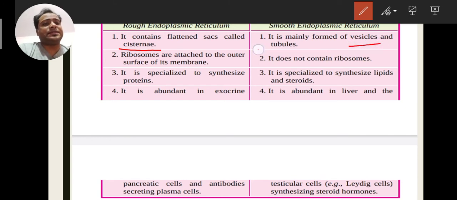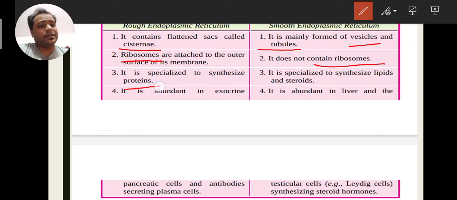The smooth ER is made from vesicles and tubules. RER has ribosomes on its surface, and SER doesn't have ribosomes. It's a basic difference. RER helps to make protein and SER helps to make lipid. Lipid means fat, and steroids. They are helpful in the formation of hormones.